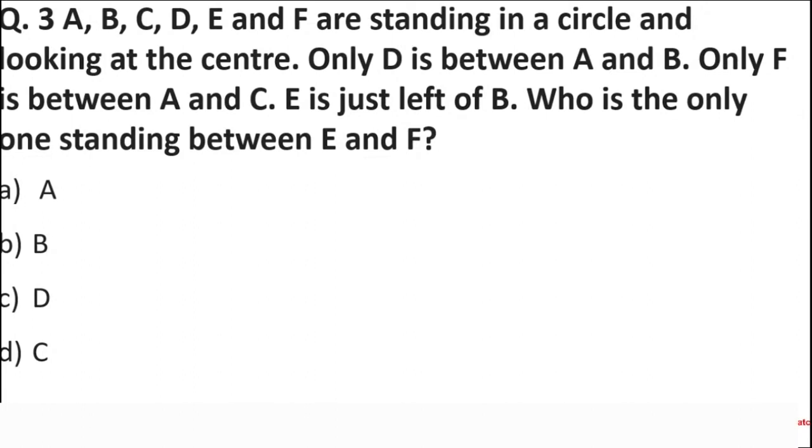Okay, let's see why D is the answer. I'll tell you. So, first and foremost, how to approach this kind of question, students?